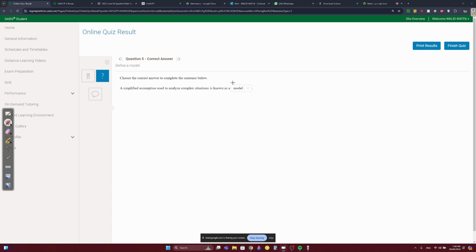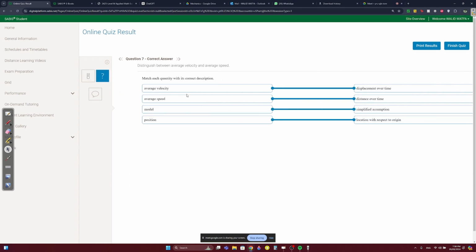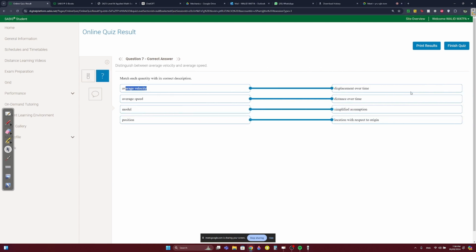Question 5. A simplified assumption is a model. Just memorize this. Question 6. The location of an object on an axis at any instant with respect to origin is known as its position. If they say the change in position, that's referred to as displacement. Question 7. Average velocity is displacement over time. Average speed is distance over time. Model is a simplified assumption. And position is a location with respect to origin.